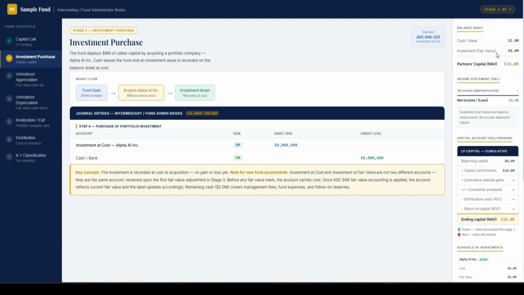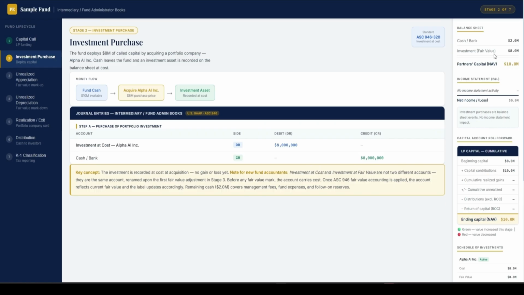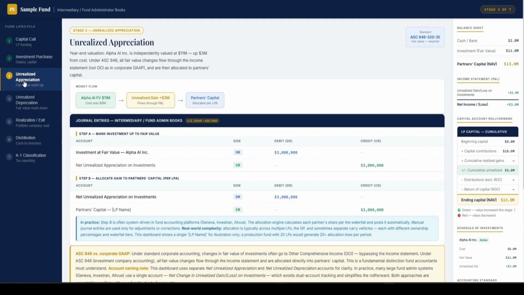Later, we will book unrealized and realized. But before that, this is what our balance sheet looks like. Nothing on P&L yet. And this is the capital account statement, which has no change because everything happened just on this cash deployment. And now we are going to book the unrealized appreciation. So assume the property we're holding right now has increased in value. So we are going to debit the investment, the fair value appreciation, like $3 million as an example in this file. And then we're going to credit this fair value appreciation into unrealized.